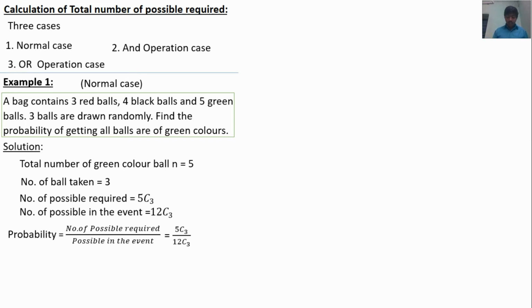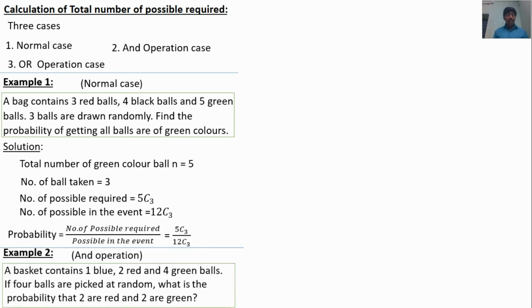Example 2, the AND operation case. A basket contains one blue ball, 2 red and 4 green balls. If 4 balls are picked at random, what is the probability that 2 are red and 2 are green? Here the required is an AND case. 4 balls are taken out, but the required is 2 balls red and 2 balls green.